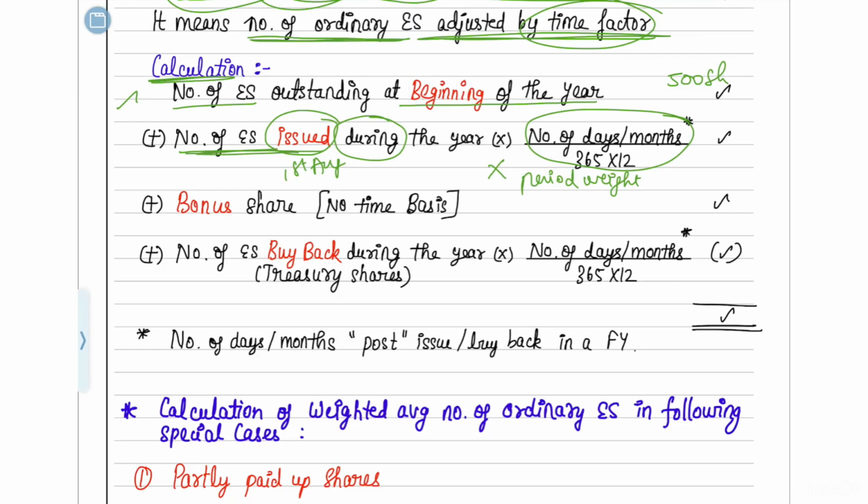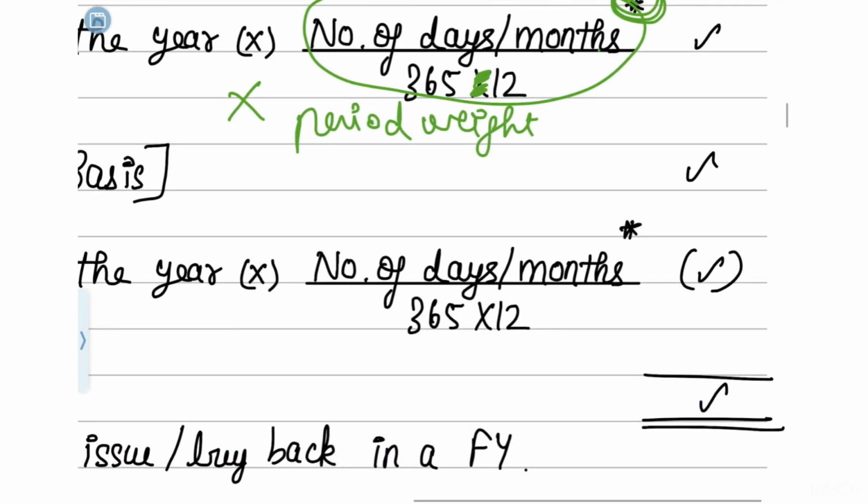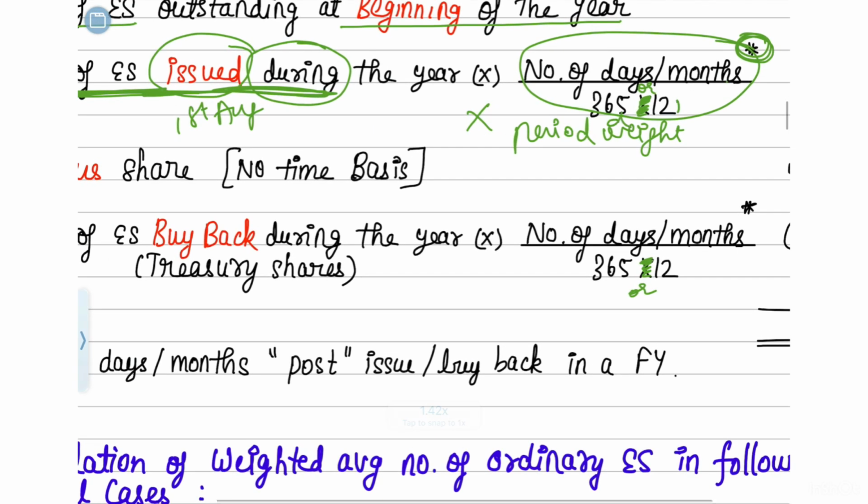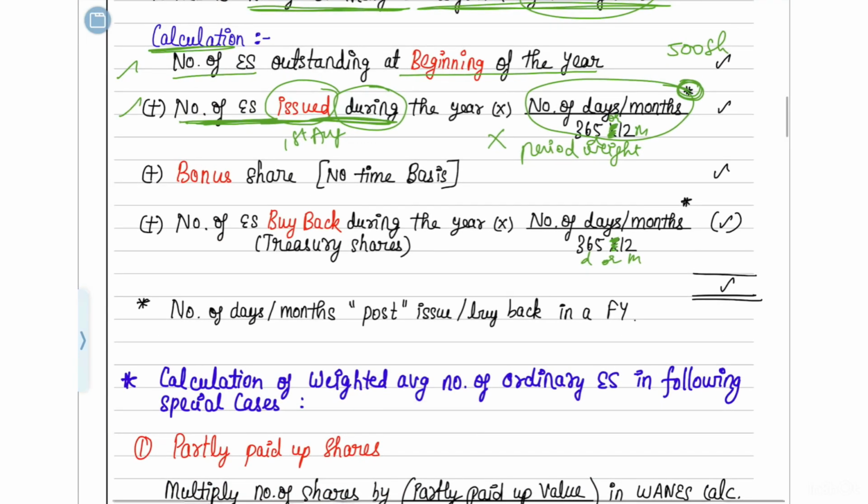You first write the number of equity shares issued during the year, multiplied by the number of days or months. I put a star here, and I'll tell you what number of days or months you have to take. You have to take that divided by 365 or 12. That is 365 days or 12 months. Okay, take that. Then you have to come to the fourth one.